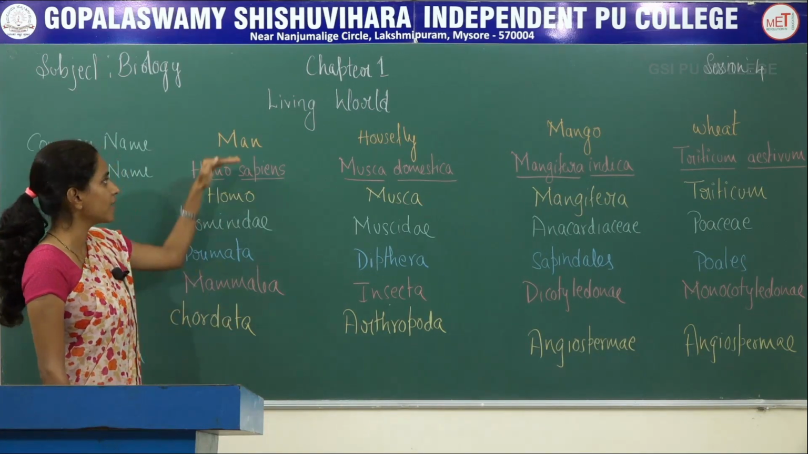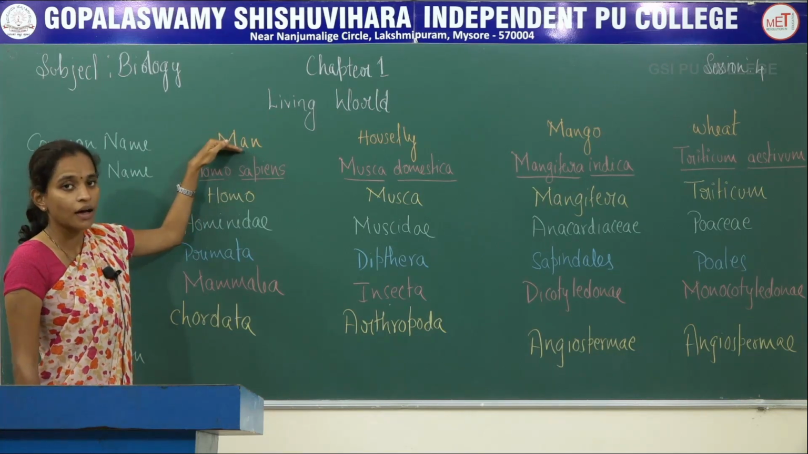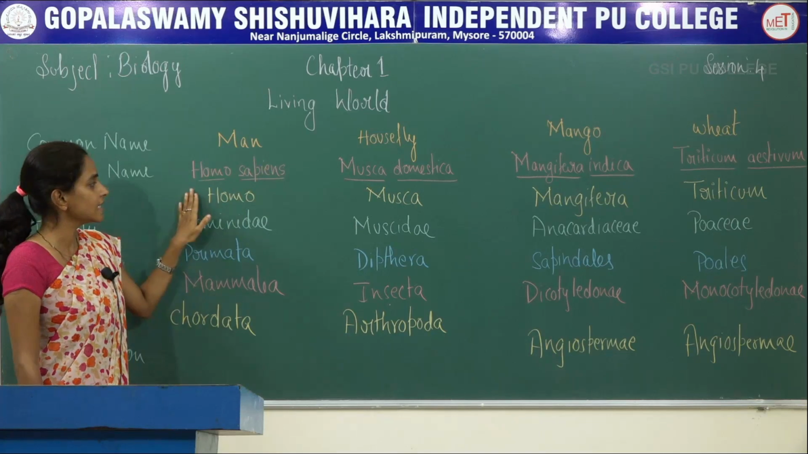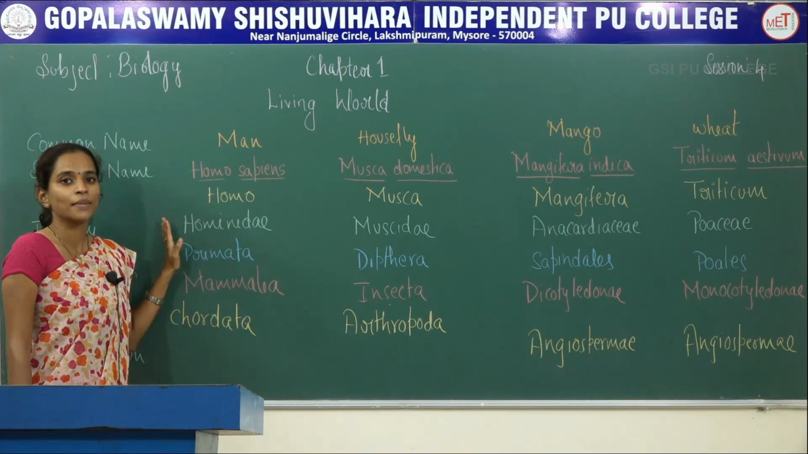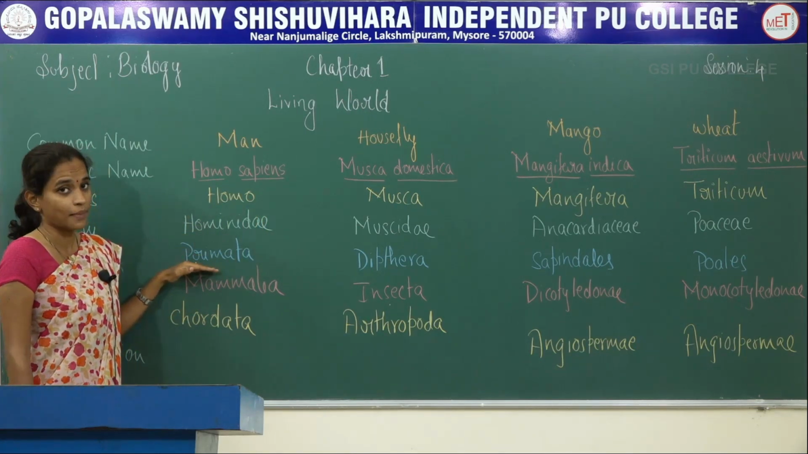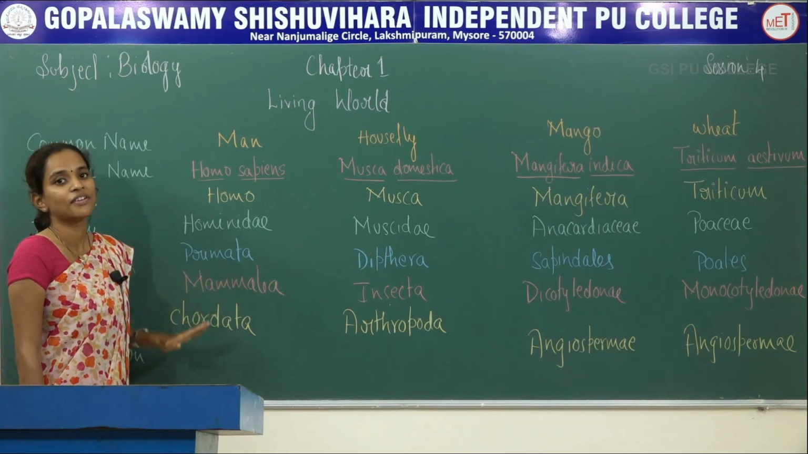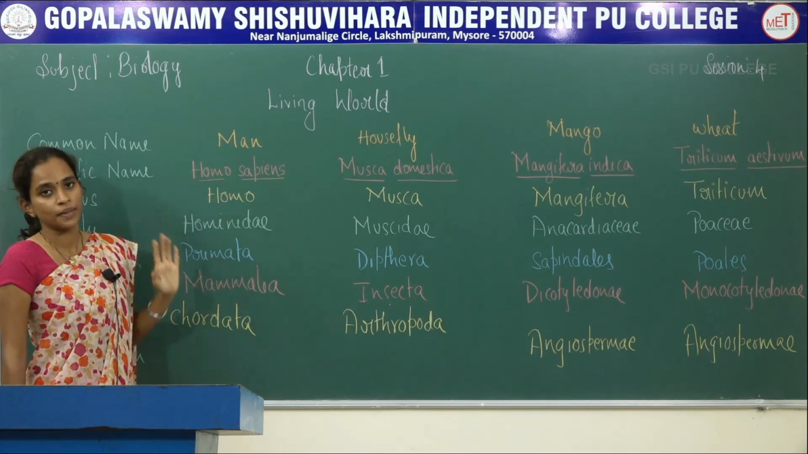Once again, to explain human being or man, the scientific name is Homo sapiens. The genus name is Homo. This belongs to family Hominidae. The order is Primata, class is Mammalia and the phylum is Chordata. That is the classification for human beings.